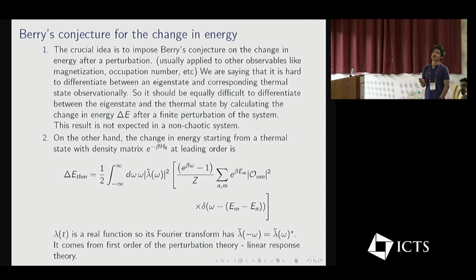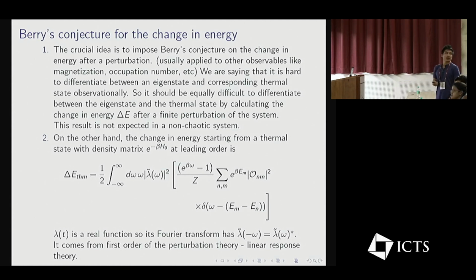What we are basically saying is that it's hard to differentiate between an eigenstate and the corresponding thermal state observationally, so it should be equally difficult to differentiate between them by calculating the change in energy after a finite perturbation of the system. This is the crucial ideological input. And the result is not expected in a non-chaotic system.